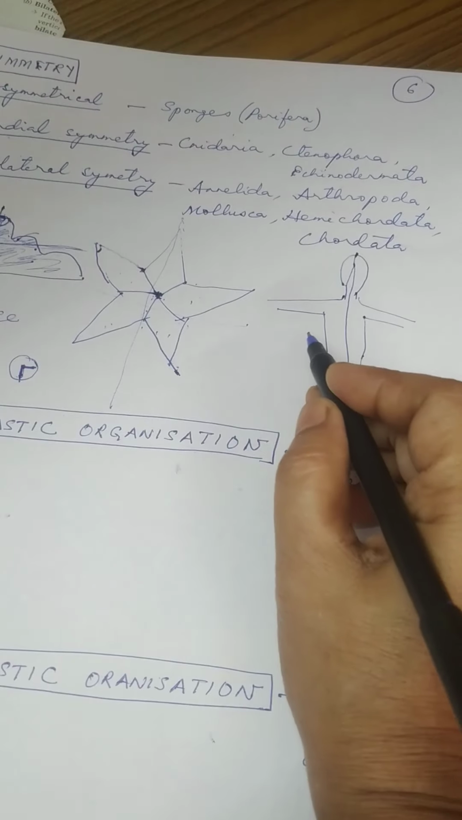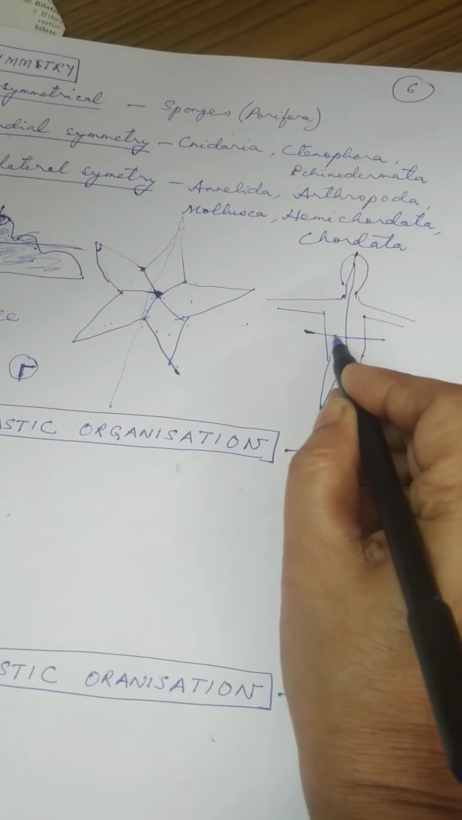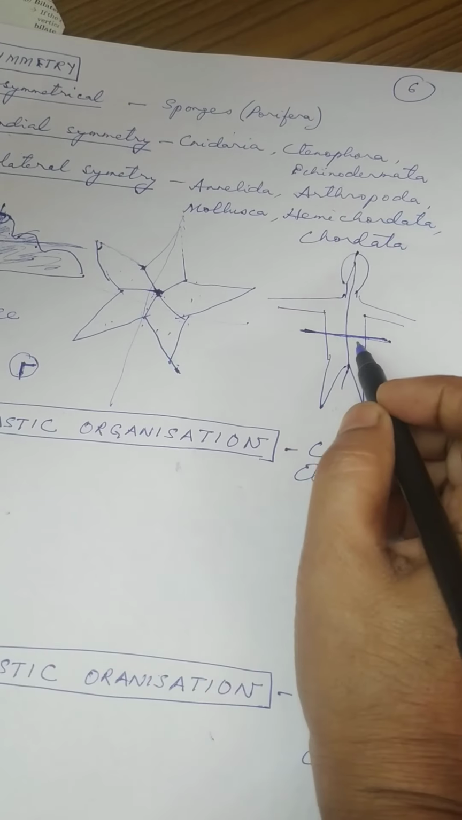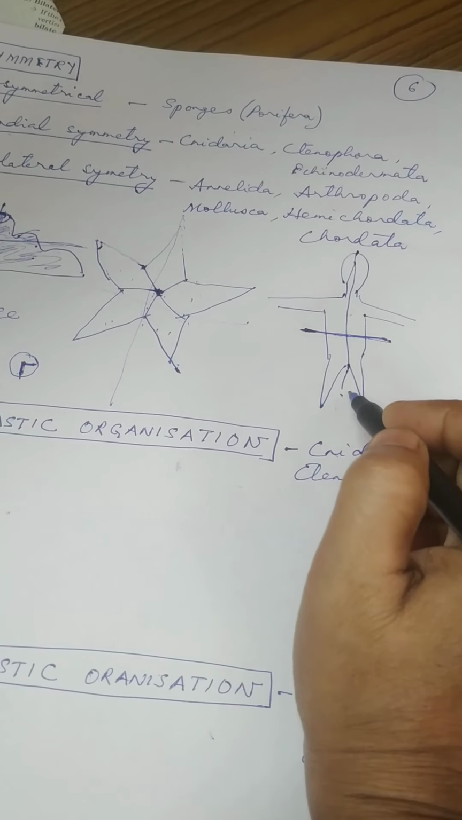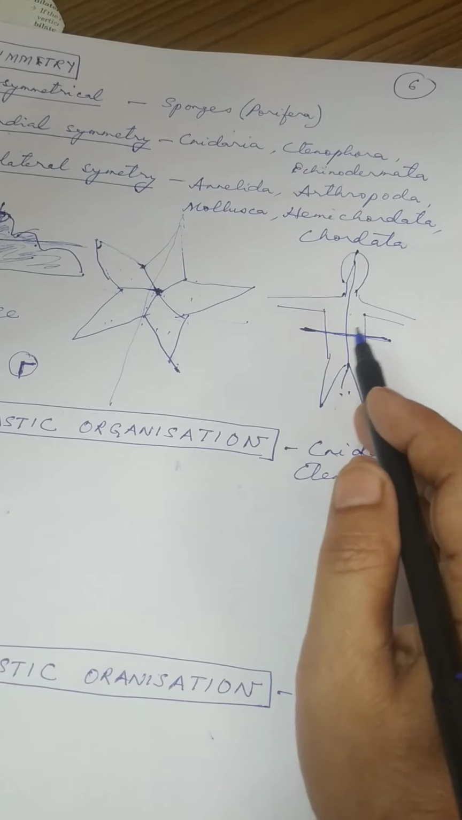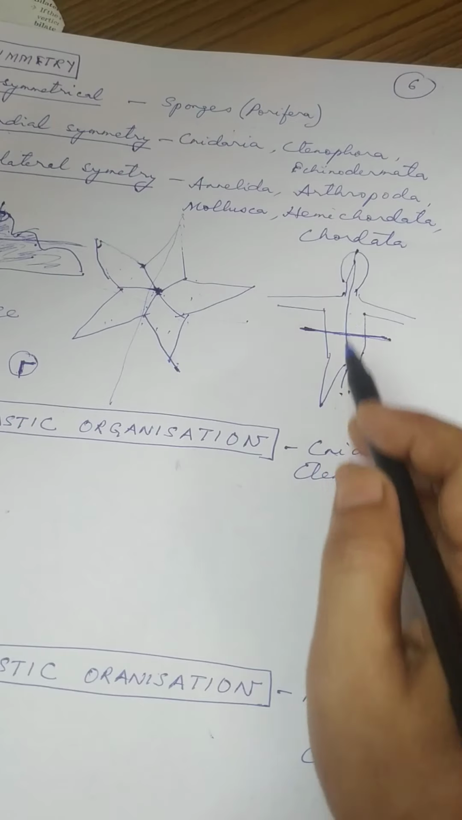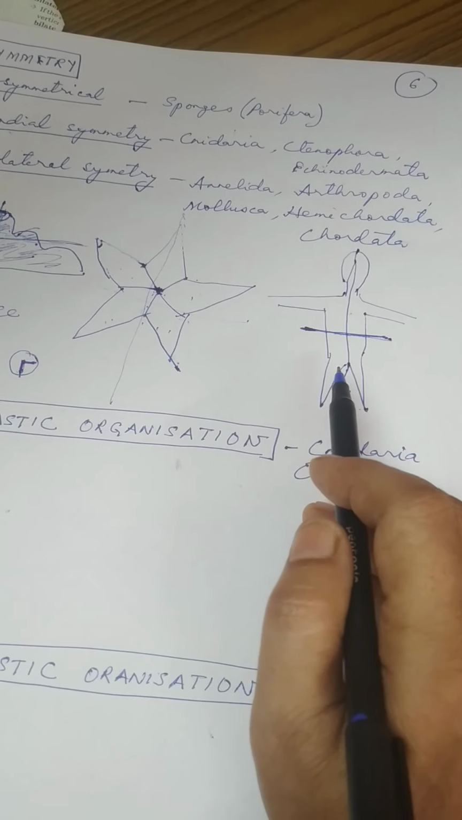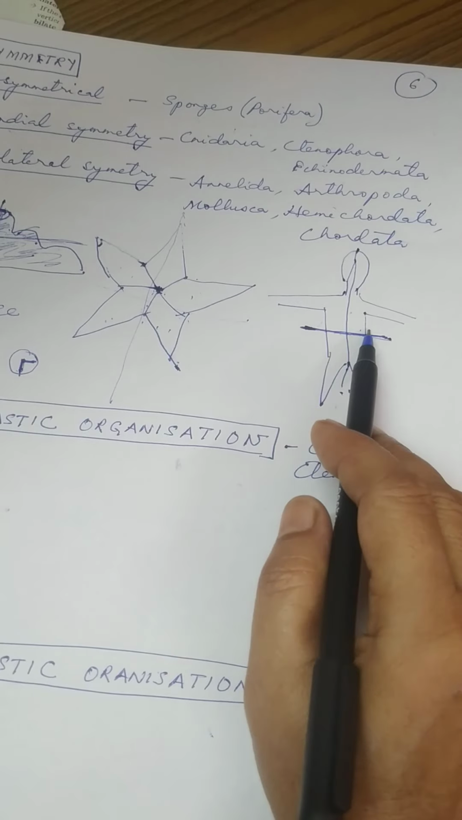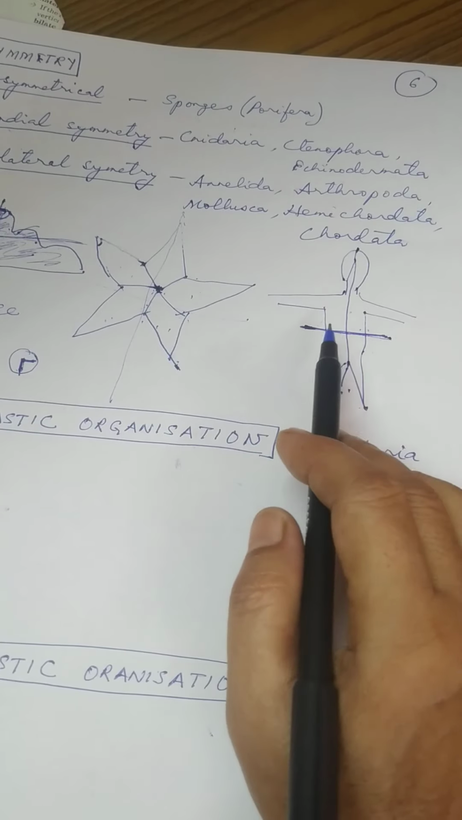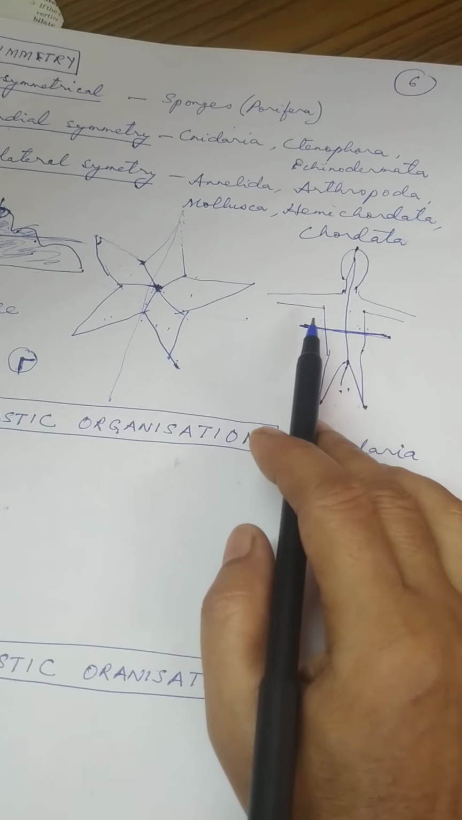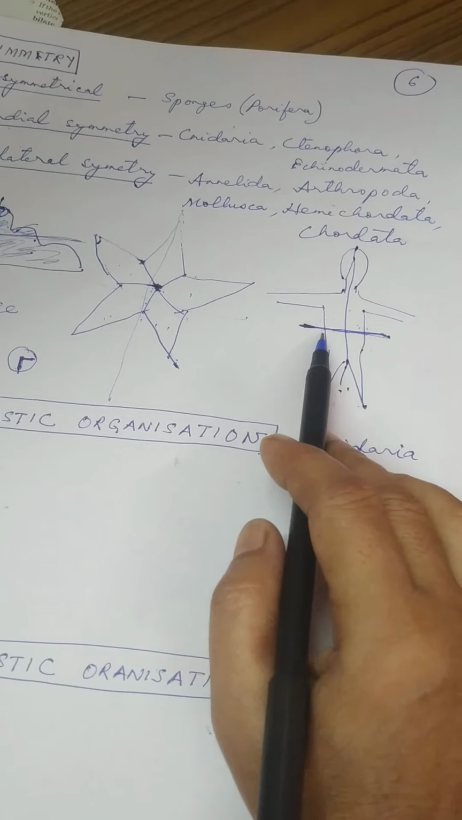But if you cut the animal like this, or if you cut man like this, will you get similar parts? Upper part will be different, lower part will be different. Is it clear? So this kind of symmetry is called bilateral symmetry. So the two sides, lateral sides, these are the two sides. It is called lateral side. So lateral sides will be similar. So bi means two. So both the lateral sides will be similar.